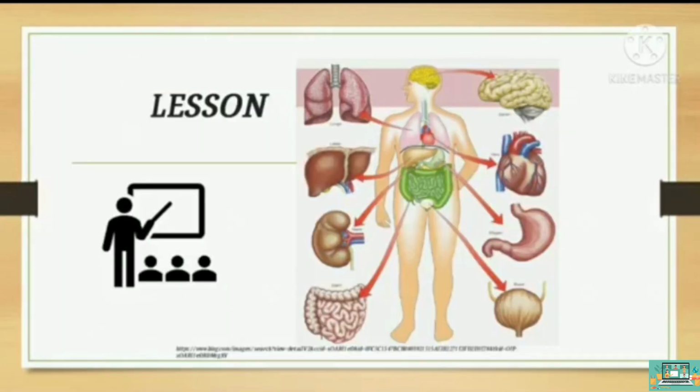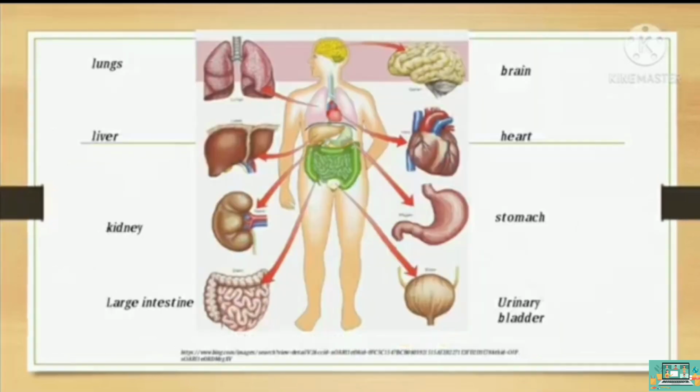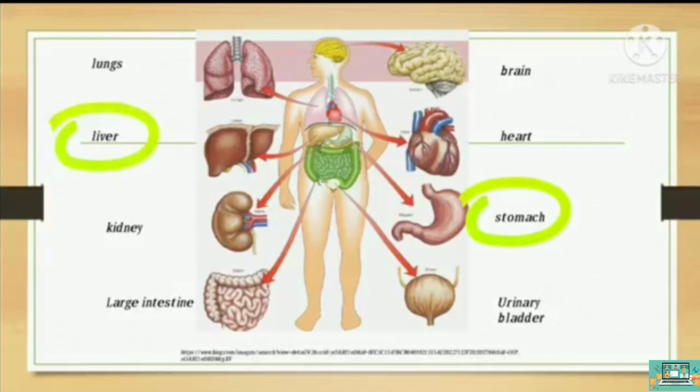The human body contains trillions of cells, 78 organs, and more than 60,000 miles of blood vessels. All of them work together to keep us alive. Now, can you identify these organs? Very good. Your stomach together with liver belongs to the digestive system, which converts large food molecules into simple components and absorbs them into the bloodstream through the villi of the small intestine.